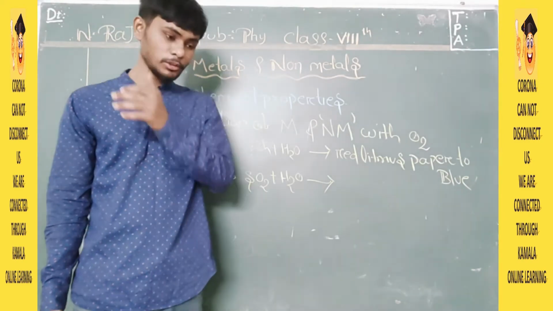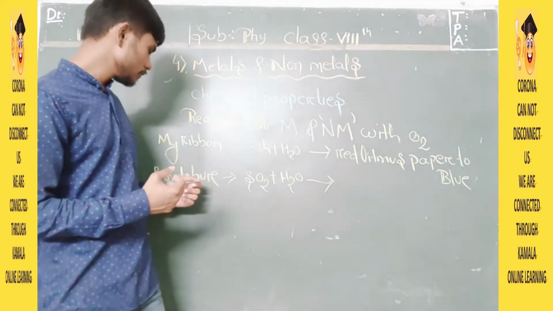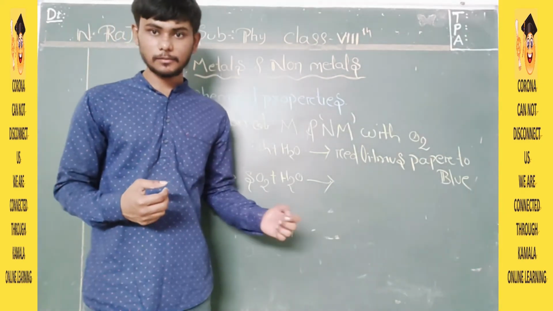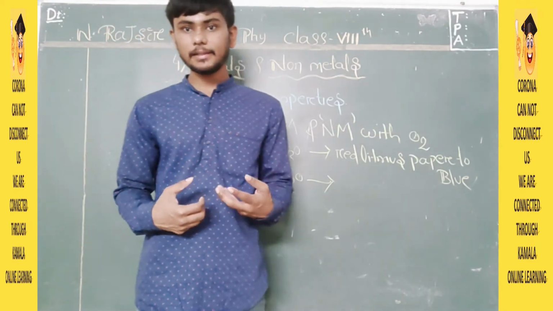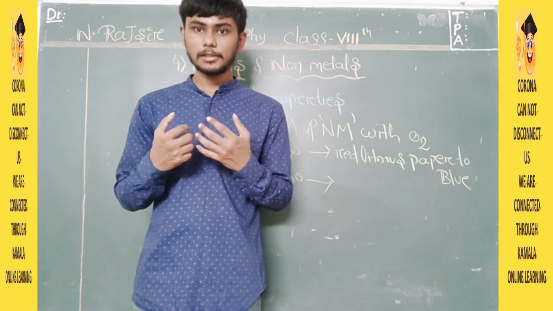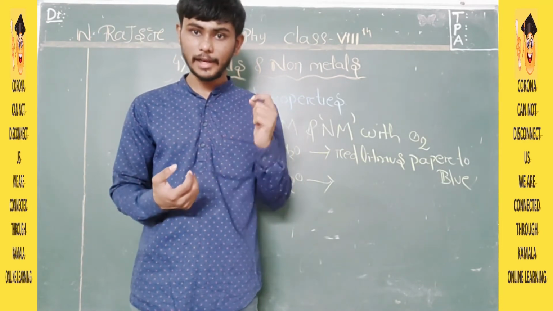So here we can conclude that whenever a non-metal reacts with oxygen, after burning, it will act as an acidic substance.